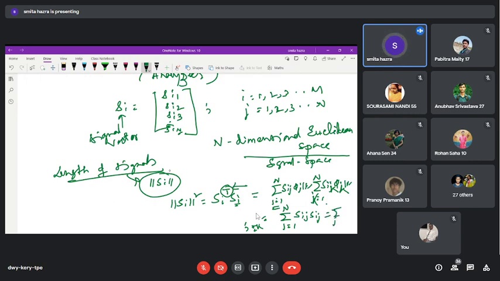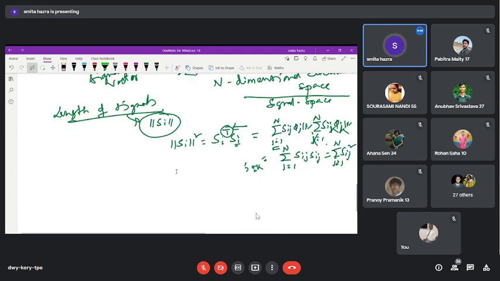This means the summation over j is equal to 1 to n of Sij squared. So the squared length of the signal is equivalent to the inner product of Si with itself.